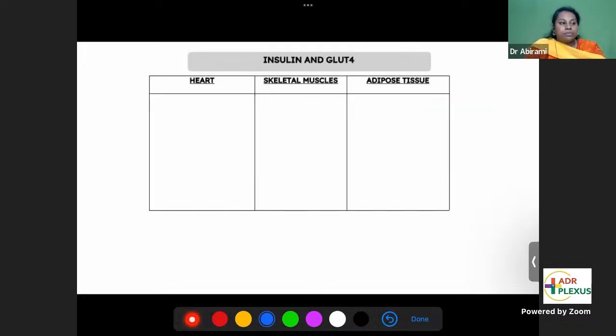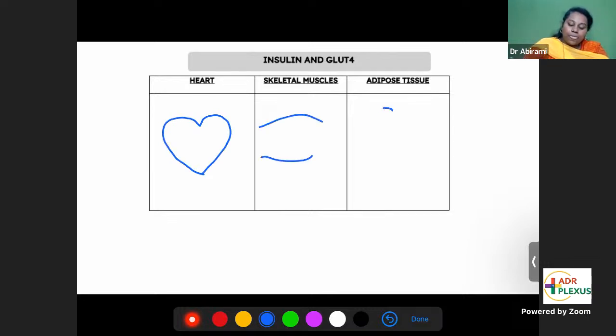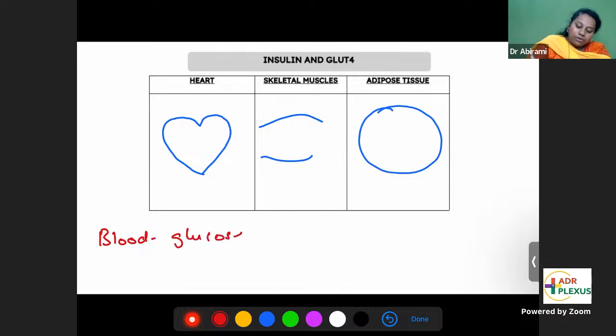What is the relation between insulin and GLUT4? GLUT is a glucose transporter. It's a facilitated type of diffusion. There are many types of GLUT. The insulin-dependent glucose transporter is called GLUT4. So what is the mechanism of this GLUT4? See what insulin does to heart cells, cardiac muscles, skeletal muscles, and adipose tissue. It sends the blood glucose from the blood into the cardiac muscles, skeletal muscles, and adipose tissue.